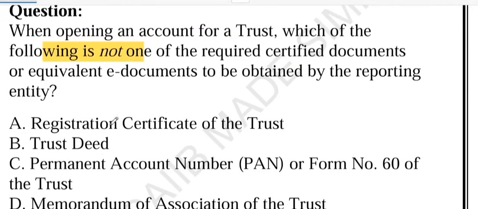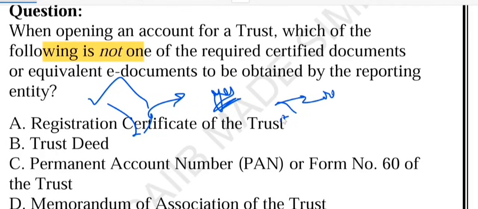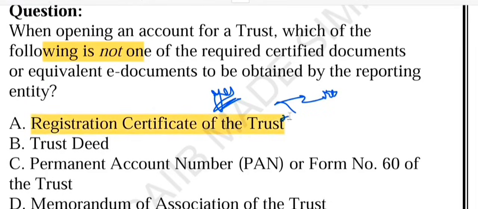So let's look at each and every option. First of all, option A. What about the registration certificate of the trust? Do you think that it is required? Yes, this is required. Why? Because this certificate proves that the trust is legally registered. Without it, the bank cannot confirm the legal existence of the trust.